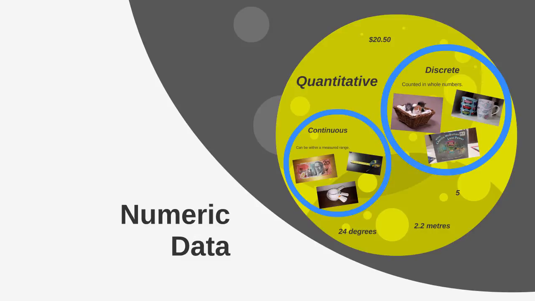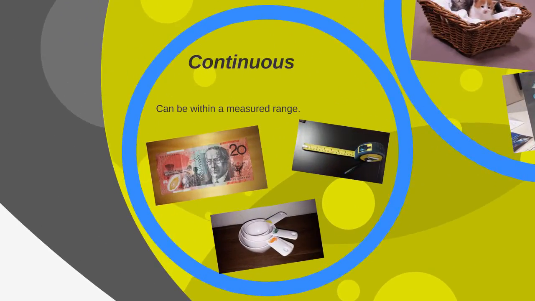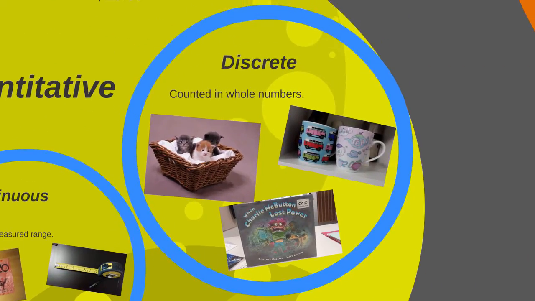Data comes in different forms. Essentially, data can be numeric or categorical. Numeric data in the research world is also known as quantitative data. Continuous data includes data that can be within a measured range, for example, money, or measurements like height or volume. This type of data can include decimal places, and you can also measure between ranges. Discrete data are things that can only be counted in whole numbers, for example, 3 kittens, 2 cups, or 1 book. You can't really have 2.5 kittens or half a book.